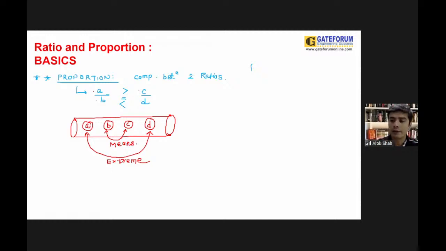If the product of extremes, that is A into D, is equal to B into C, then you can say these quantities are in proportion. The condition for being in proportion is that the product of extremes is equal to the product of means.